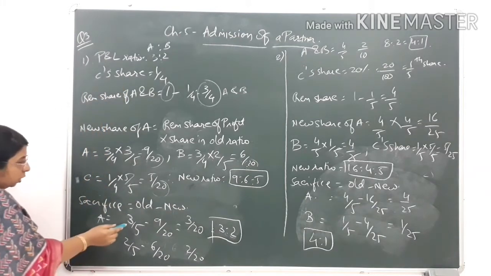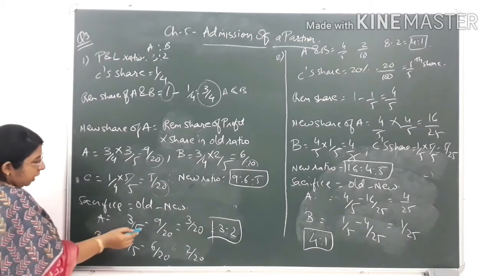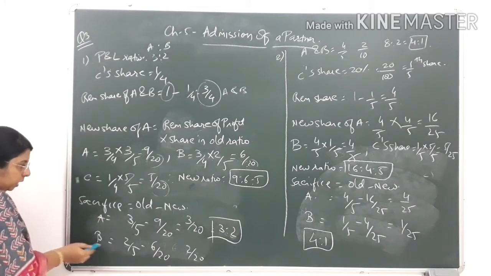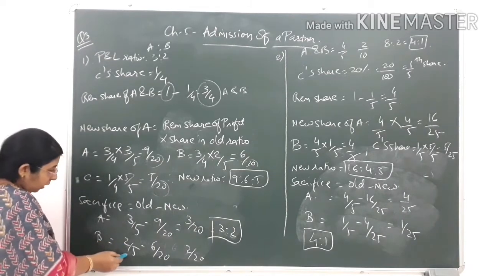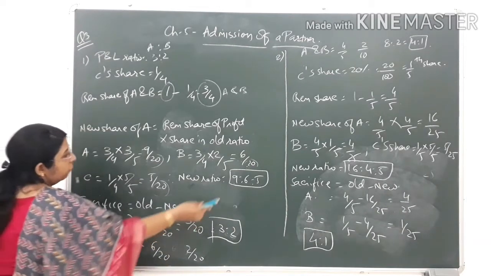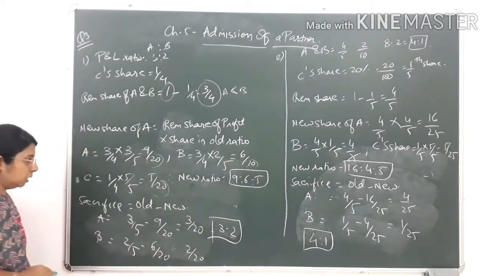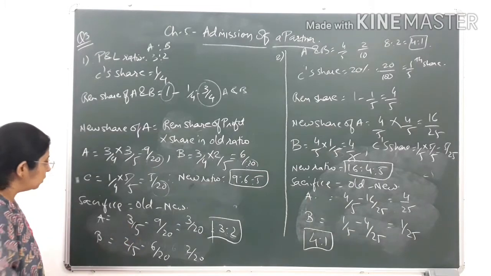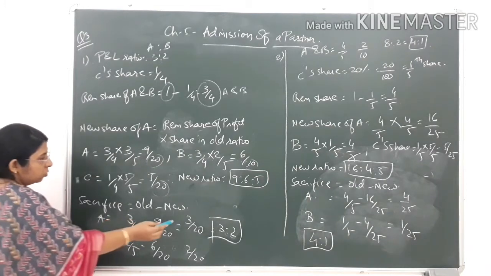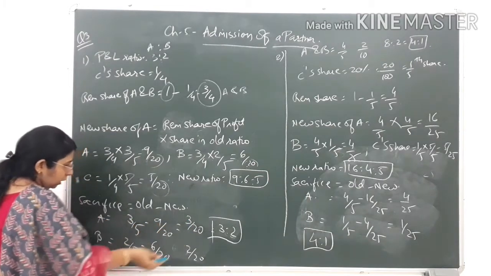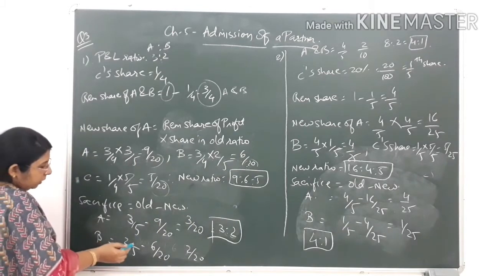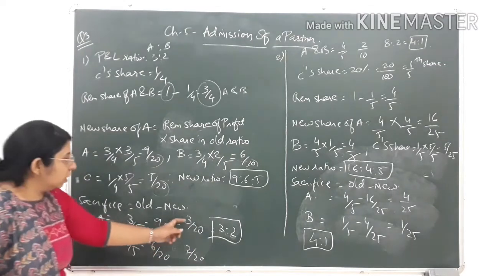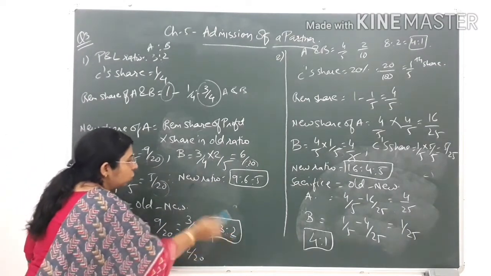So for A, old share, that is 3/5, minus new share that we have found out, that is 9/20. Same way for B, old share, that is 2/5, minus new share that we have found out, that is 6/20. Here it is subtraction, so we have to take the LCM. LCM would come 20 in both cases. So over here 4 3s are 12, so 12 minus 9 would come to 3/20. Over here 4 2s are 8, so 8 minus 6 would come to 2/20. So the sacrifice ratio would come to 3:2.